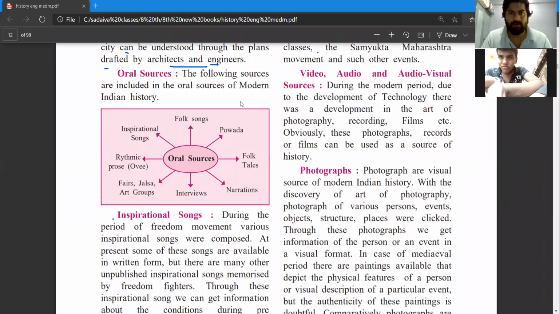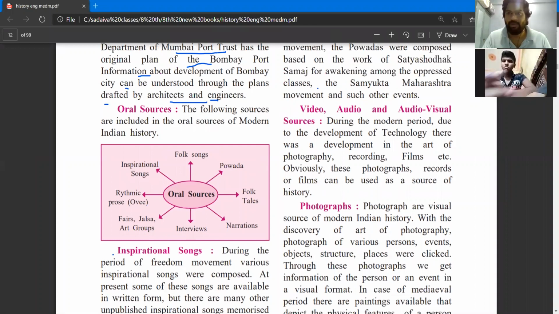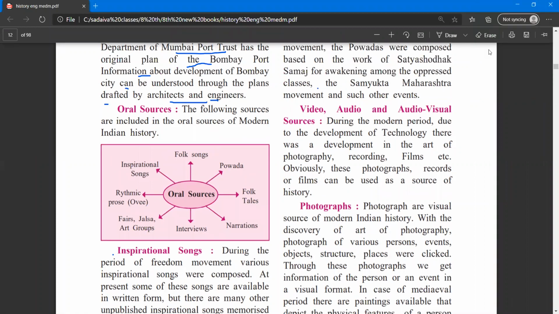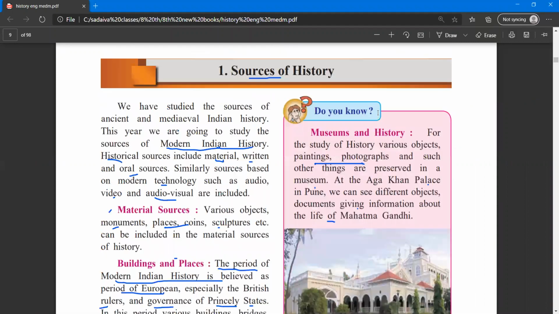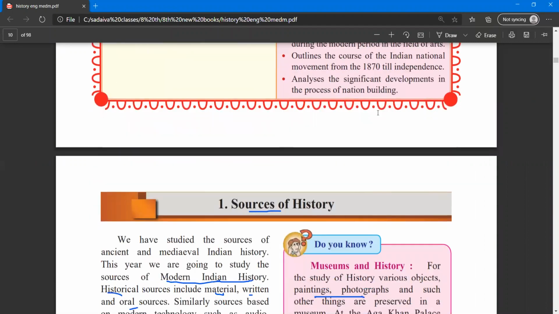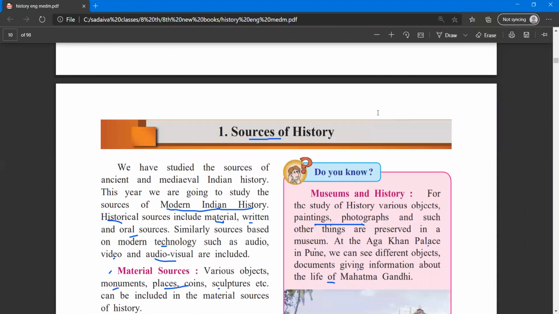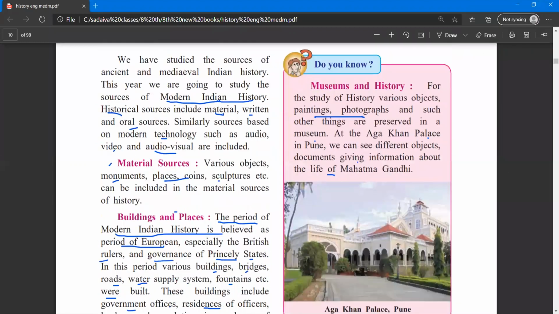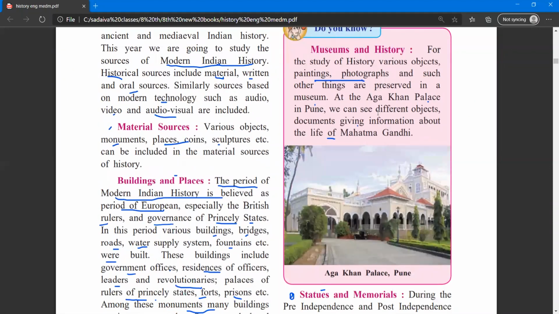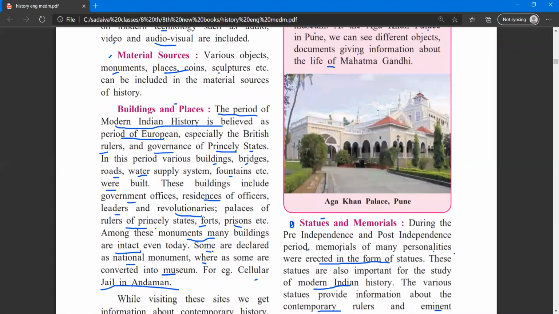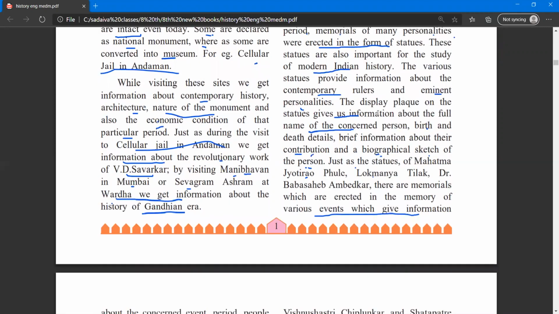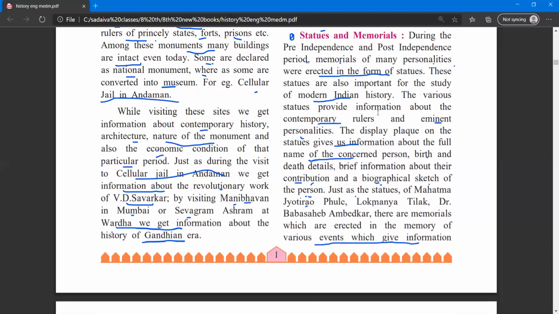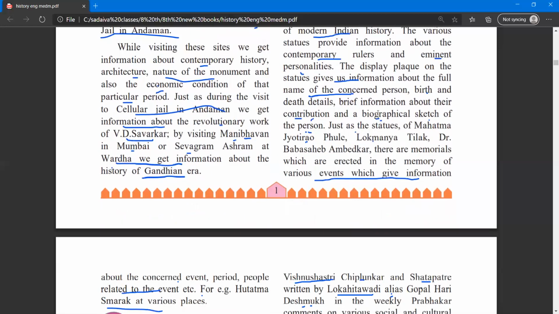Welcome, you all. So we were looking at lesson number one, that is historical resources, or resources of history. We were looking at the sources from where we can know about history. In this chapter we have seen the material sources: buildings and palaces, and statues and memorials. What kind of thing that is, what is the basic meaning, and what is the purpose of building them. So we get the idea about that.